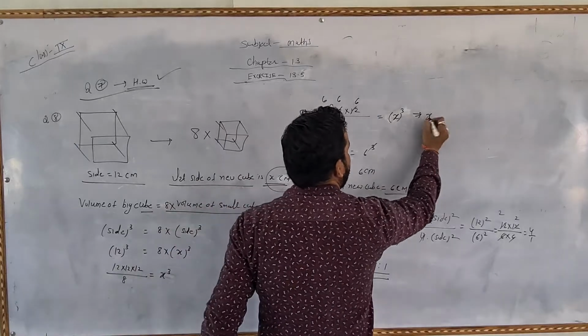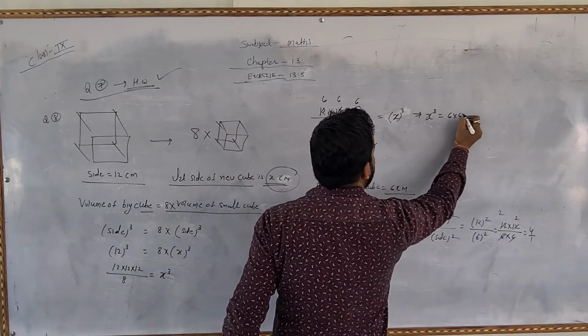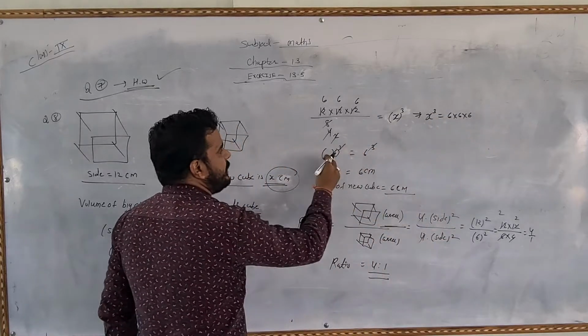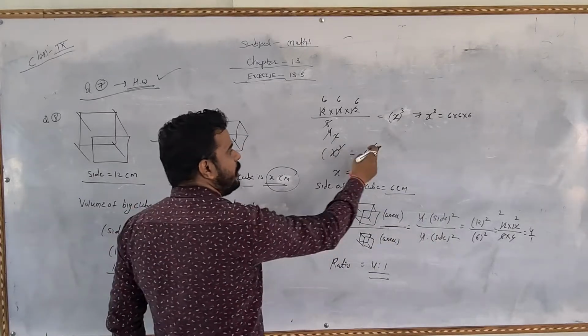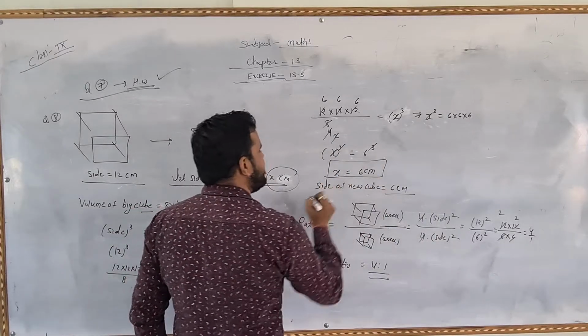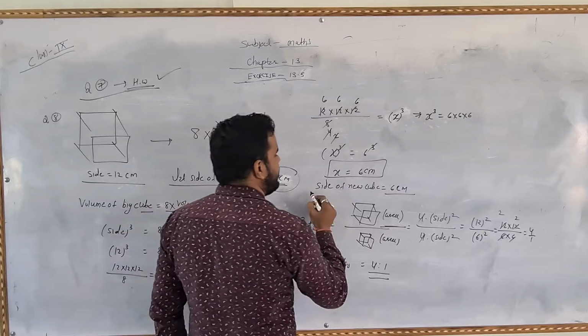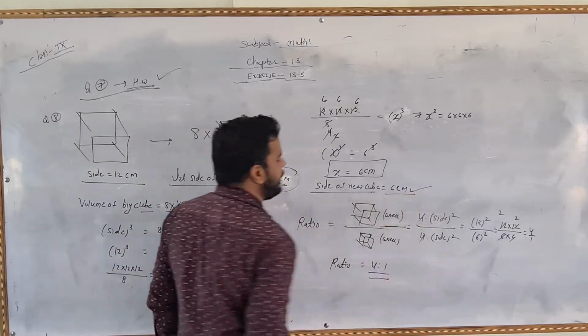It means the answer will be like this: x cube equals 6 multiply 6 multiply 6. Then x cube equals 6 cube. Then cube and cube will be cut. So our x is 6 centimeter. The side of the new cube is 6 centimeter.